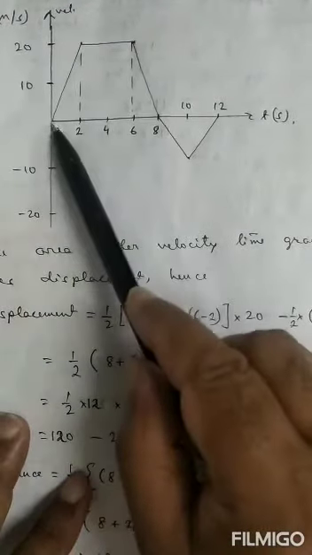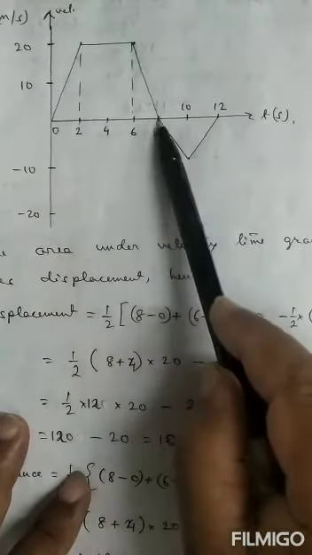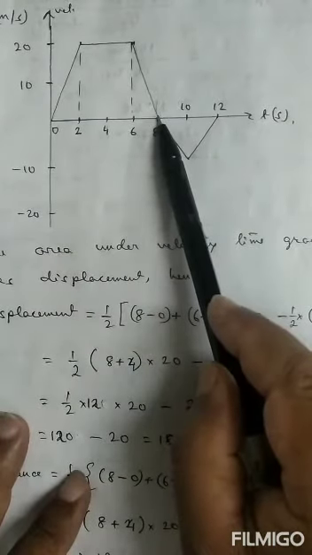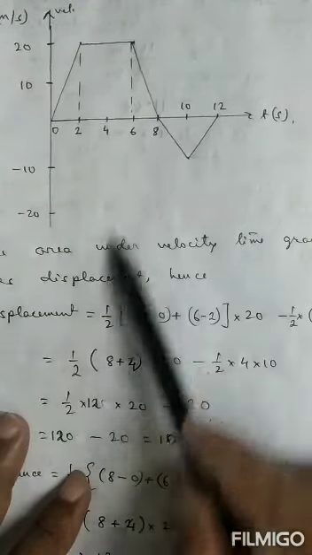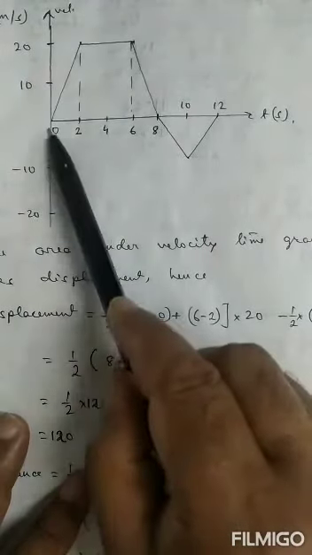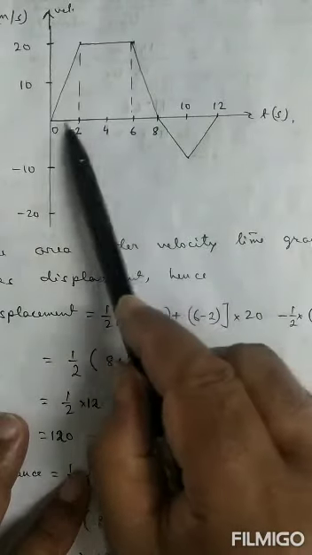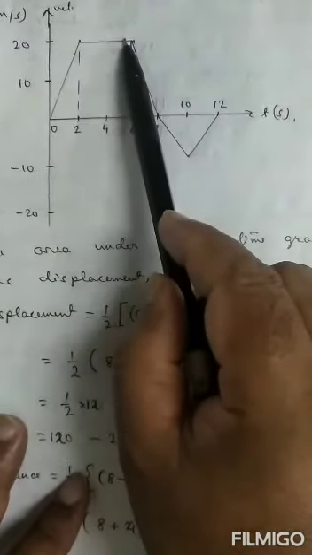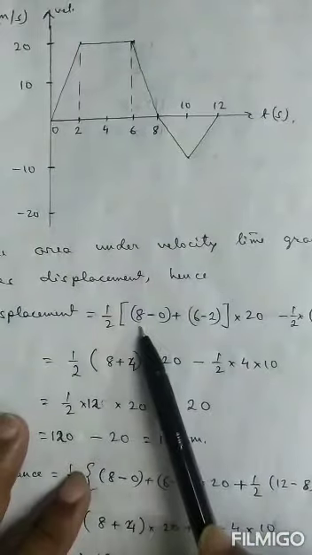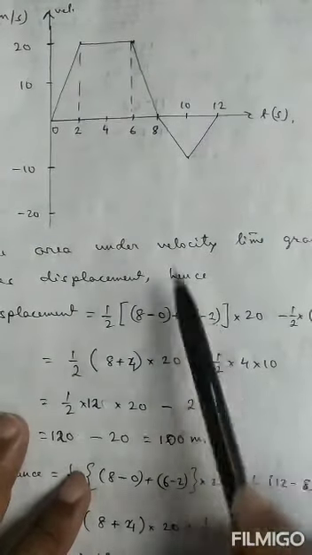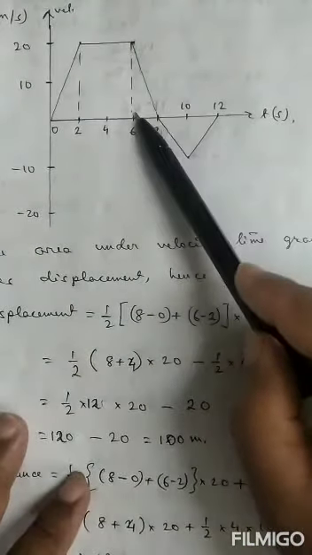From here to here, from 0 to 8 seconds, it is a trapezium. What is area of trapezium? Area of trapezium is half into sum of two parallel sides multiplied by separation between them.